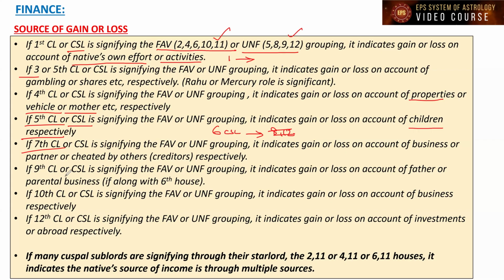If the ninth cuspal lord or cuspal sublord is signifying the favorable or unfavorable grouping, it indicates gain or loss on account of father or parental business, if along with the sixth house. Because the ninth house is talking about the parental, and the sixth house is the 10th house to the ninth house. If the ninth house and sixth house are connected, then it is indicating parental business. So through that, the native is going to gain or lose also, right?